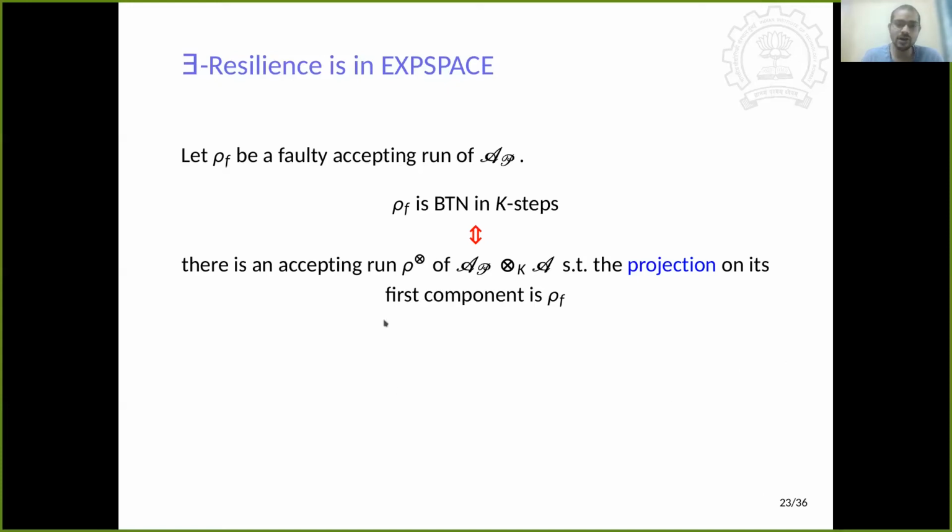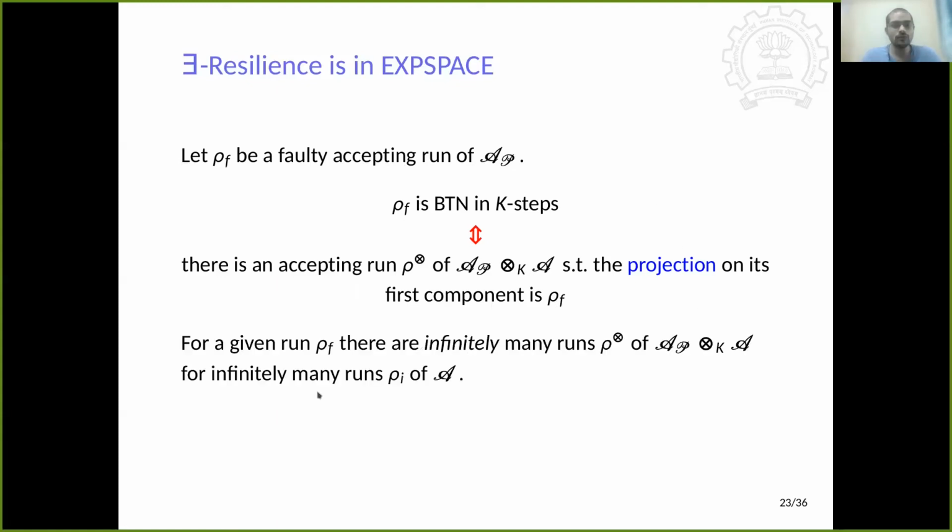Suppose the faulty automaton counterpart of this run is rho F and is accepting. That means there exists a run, because of the way the product is defined, that till K steps of the fault synchronizes time, and then after K steps synchronizes on both action and time and reaches an accepting state of both. So if we say the first component is rho F, then obviously rho F is in BTN.